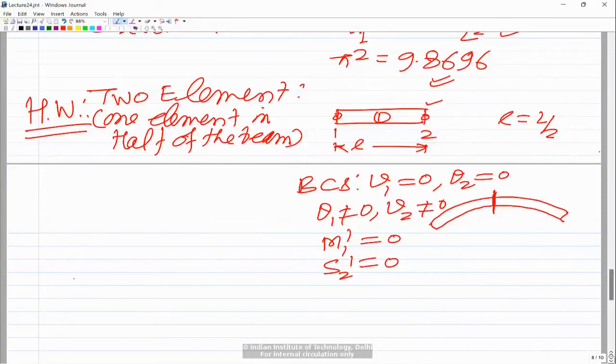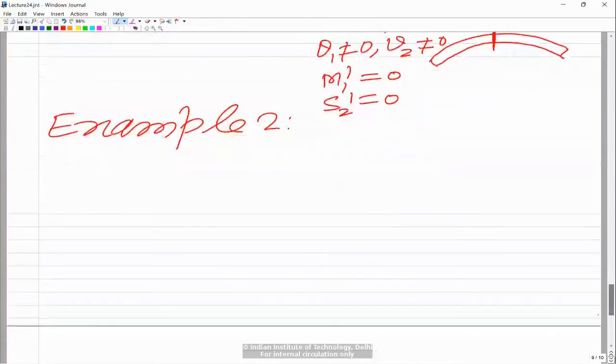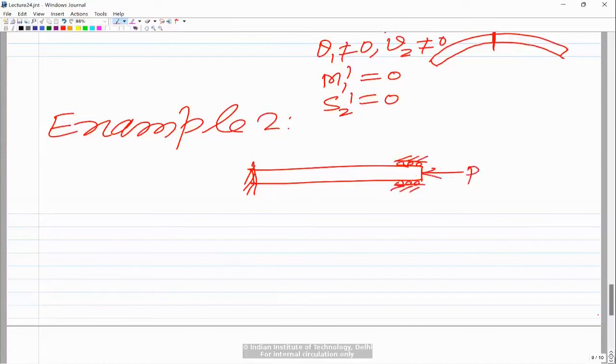Now let's extend the same thing, and if you have any doubts, please ask. For the second example, let us say we have a beam which is fixed, but axially it is allowed to move on the side where the load is applied. So this end is fixed, and this end of the beam is on a kind of support. It is free to move axially, but it is not allowed to rotate or translate, and there is an axial force P. We want to find the critical load again in this case.